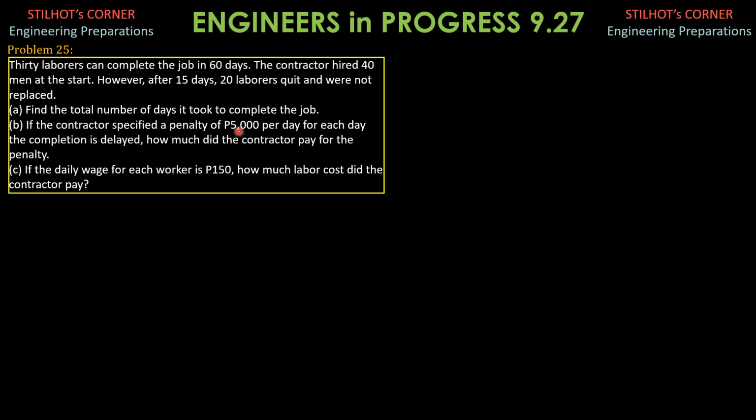So the penalty is 5,000 pesos per delay or beyond the contract time, which is 60 days, and it would be the number of days extended is equal to the answer to part A minus 60 days. Then if the daily wage for each worker is 150 pesos, how much labor cost did the contractor pay? So it is just 150 pesos per man per day or per laborer per day times the total number of man days, which is 1,800.